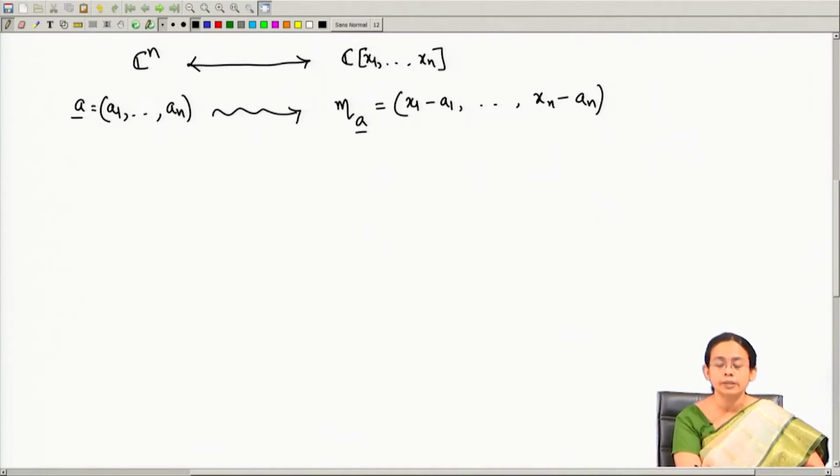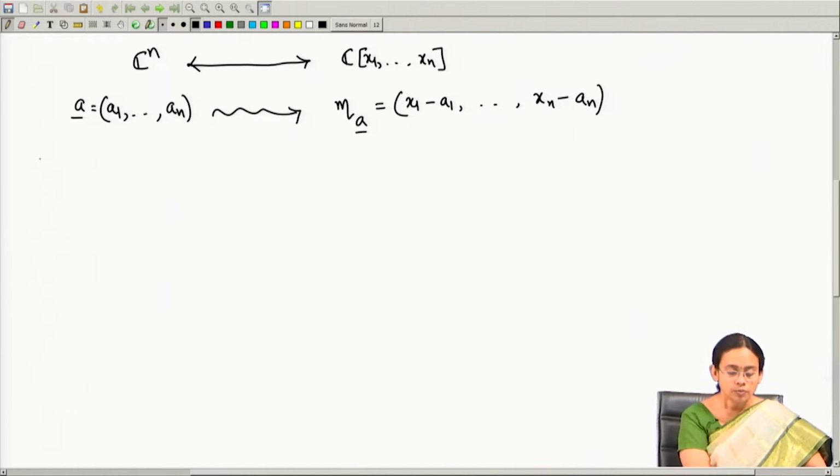Here it is very important that we are considering this polynomial ring over the field of complex numbers. If we would like to replace this, then we have to replace it with an algebraically closed field. I am not going to define it right now. Later in some other course you will get to know what an algebraically closed field is. It has the property that if you consider a polynomial, then all the roots of that polynomial lie inside C. That is the meaning of an algebraically closed field.